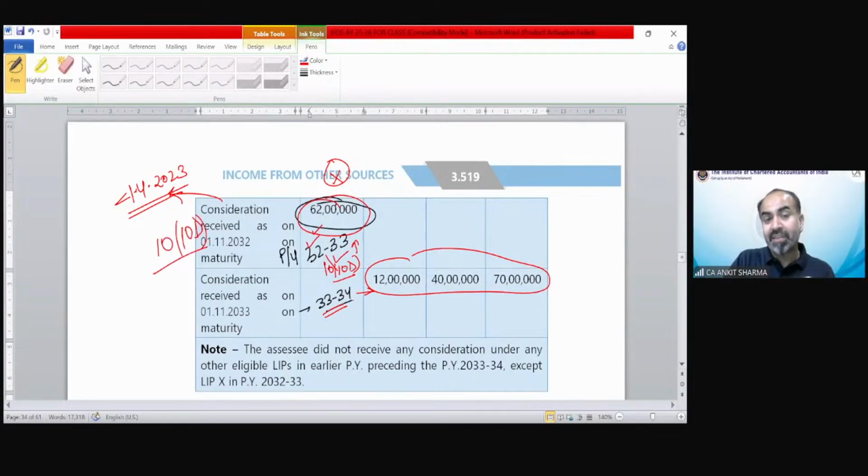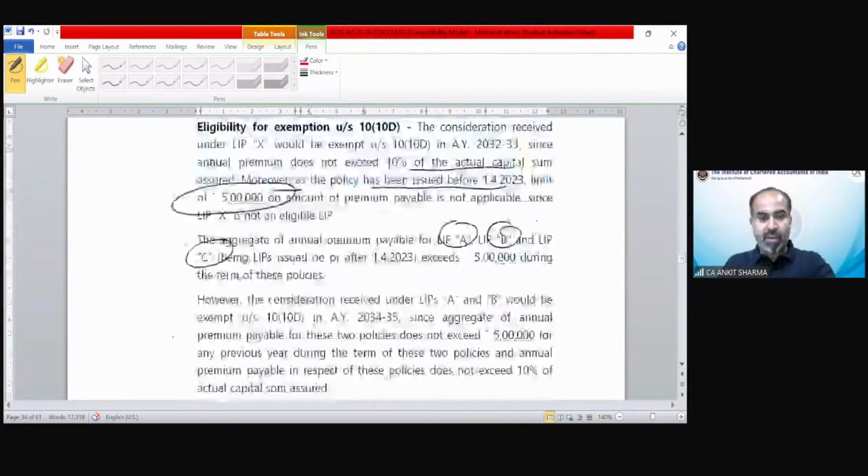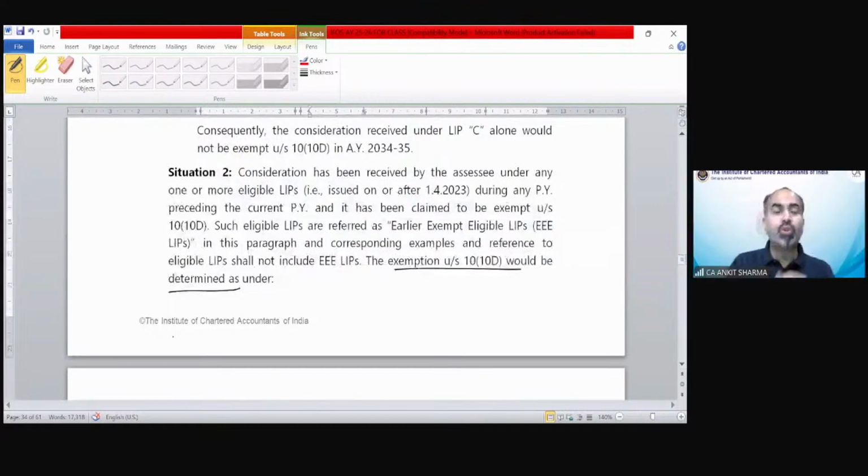Then why is sir saying this is situation number 1, not 2? Because the exemption of section 10(10D) has been claimed against a policy which has been issued earlier, before 1st April 2023. That is why it is situation number 1 case. Understood? Well done. Now we are moving on to situation number 2.